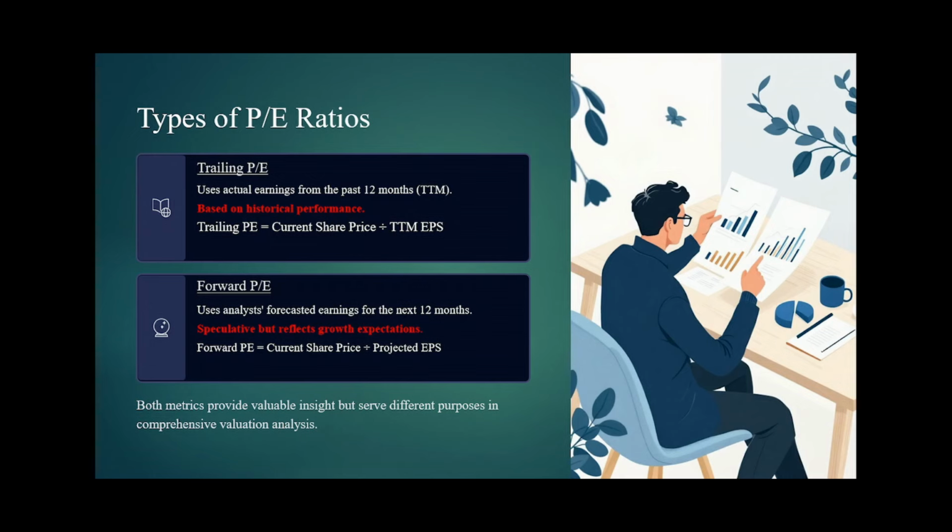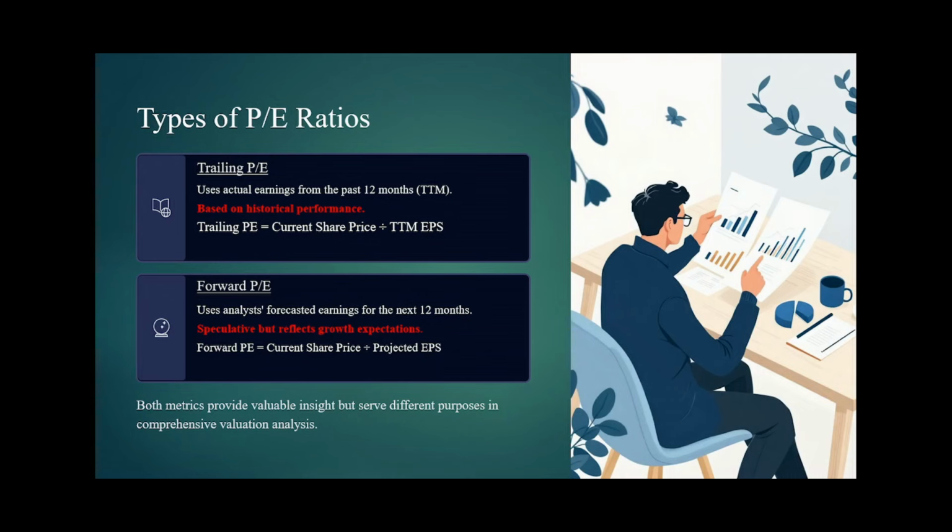Now P/E ratios are majorly of two types, trailing P/E and forward P/E. Trailing P/E means it is based on historical performance. The stock has already performed, and on that basis we have calculated its P/E ratio. It is based on actual earnings from the past 12 months.